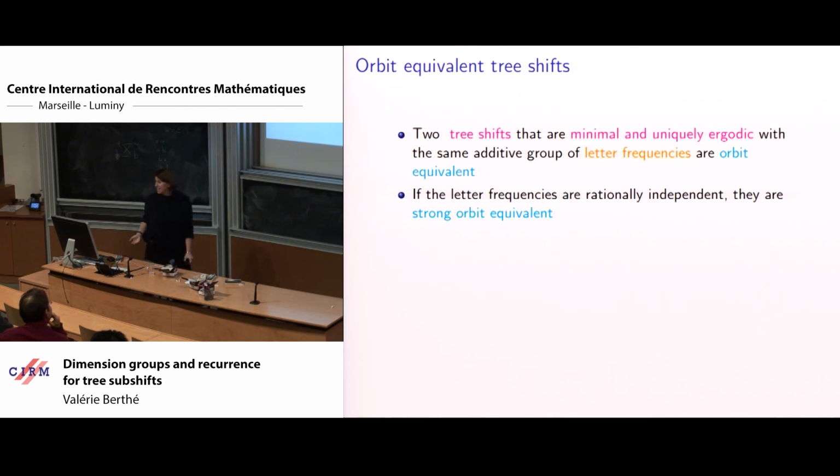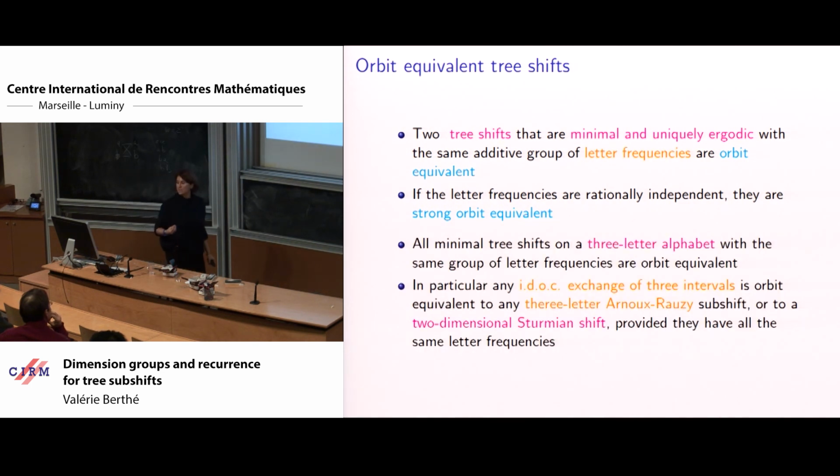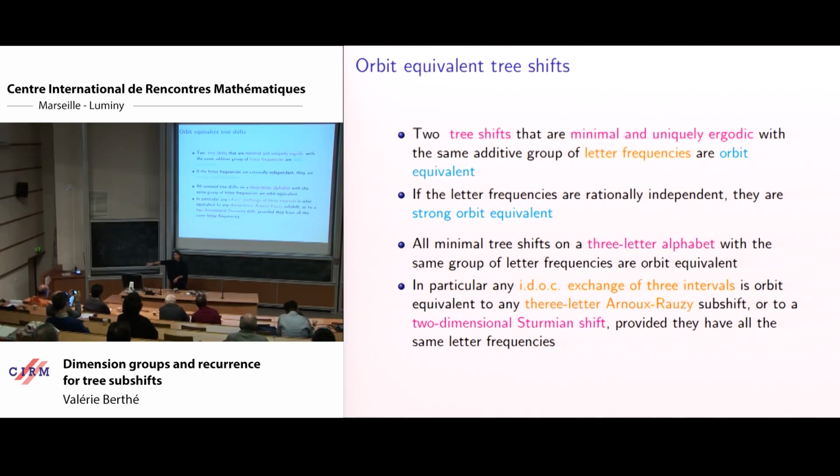So just to rephrase it, if you take three shifts that are minimal and uniquely ergodic with the same additive group of letter frequencies, then they are orbit equivalent. If, moreover, the letter frequencies are rationally independent, you are not only orbit equivalent, but strong orbit equivalent. If you are on a three-letter alphabet, you have unique ergodicity for free by the Boshernitzan-Ormes result. So you know that all minimal shifts on a three-letter alphabet that have the same frequencies of letters are orbit equivalent.